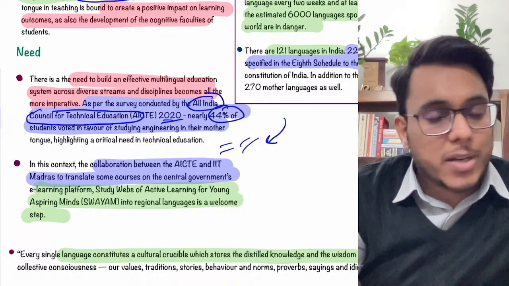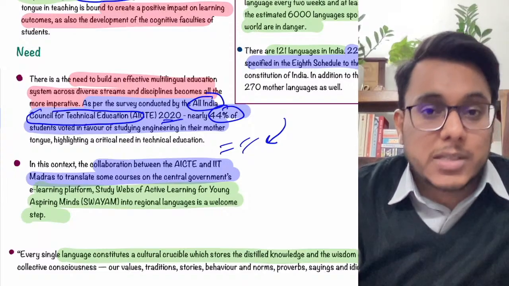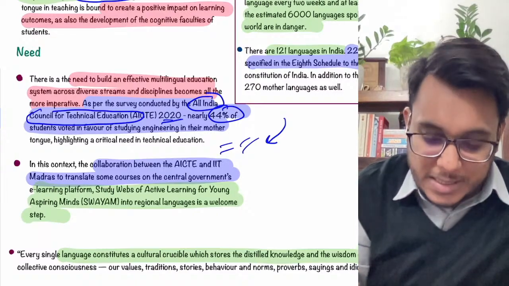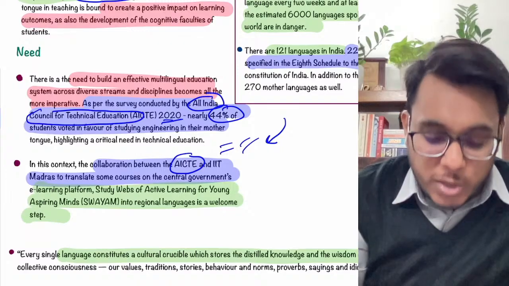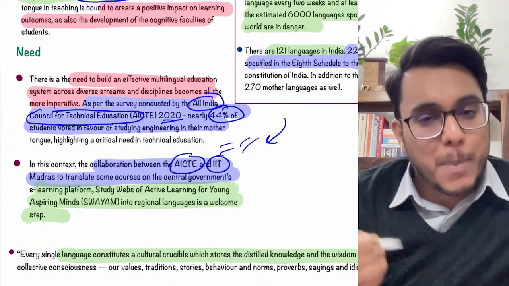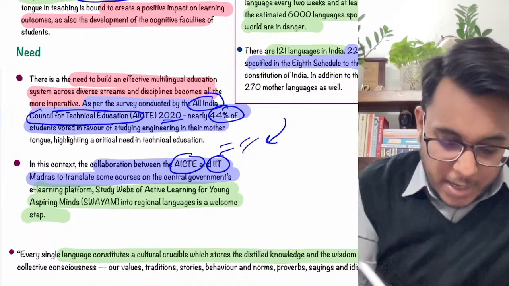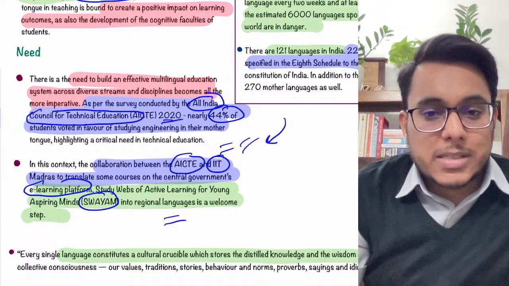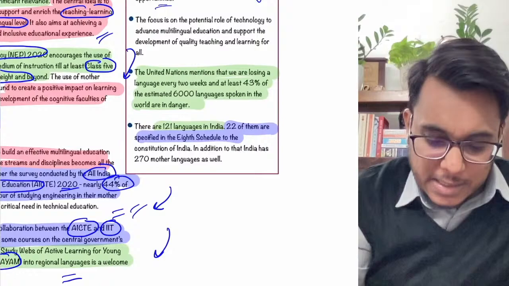In order to provide graduation courses in the mother tongue to the students, a collaboration has been signed between the AICTE, that is the All India Council for Technical Education, and the IITs, and many of the courses are being translated into the mother tongues. On the e-learning platform Swayam, many of the courses are being translated into regional languages. This is an important development that has come.